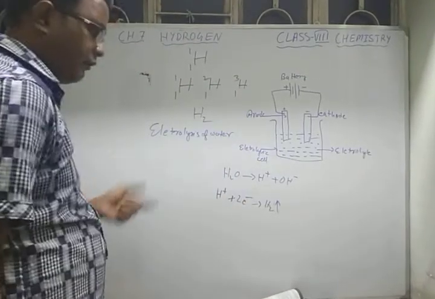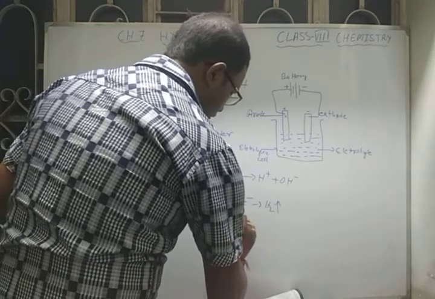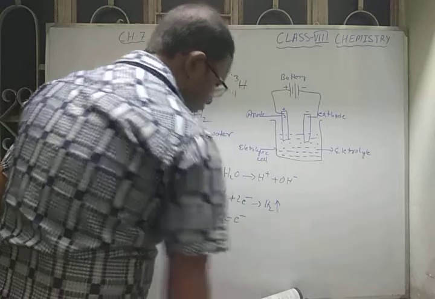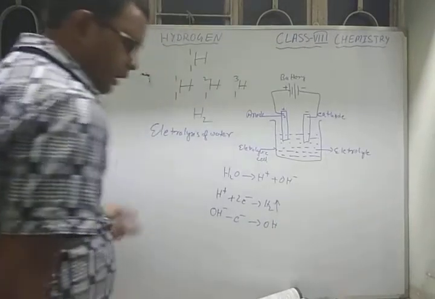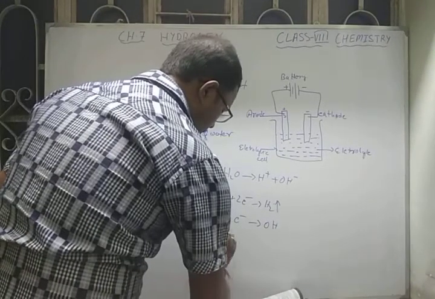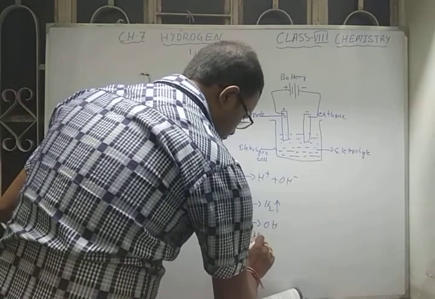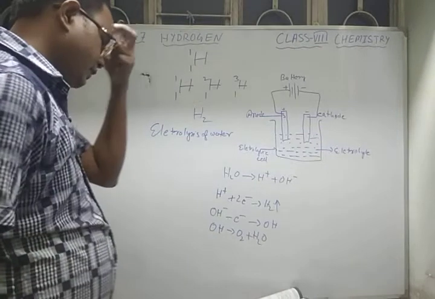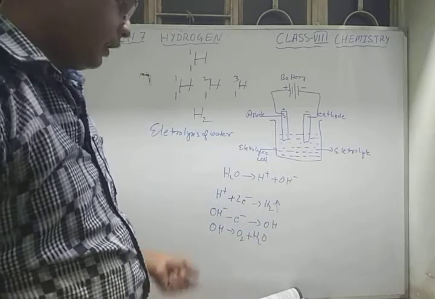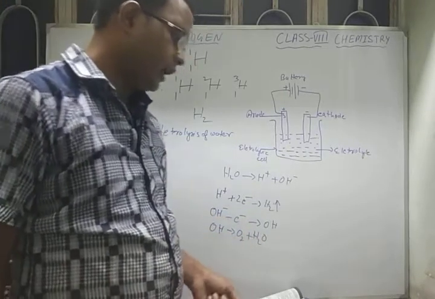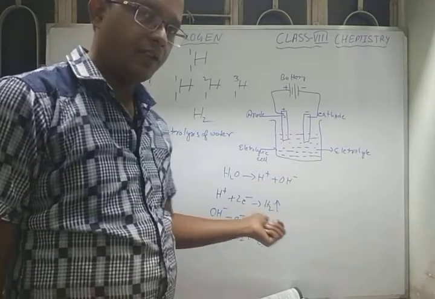In a similar way, hydroxide, which is negative, will lose an electron to become neutral hydroxide. After this, the hydroxide again decomposes to oxygen and water. On combining the half reactions taking place here, first of all hydroxide is formed.